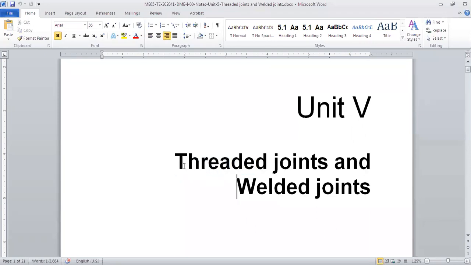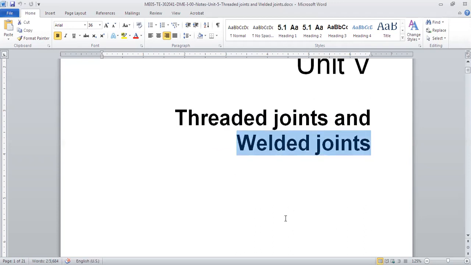There are 10 lectures allocated to this particular unit, 5 lectures for threaded joints and 5 lectures for welded joints. Mainly the mechanics part is more here, finding out the center of gravity and all those calculations, compared to the design part, which is more in this unit. But for that, we need to know what is a threaded joint and what are the stresses in a threaded joint, and what is a welded joint and what are the stresses in a welded joint.